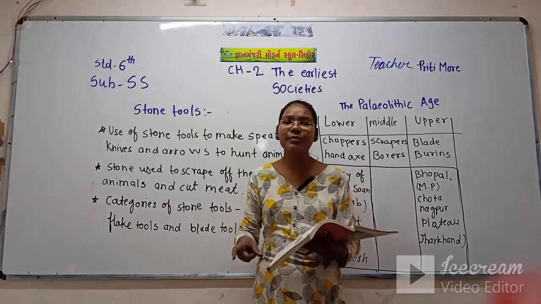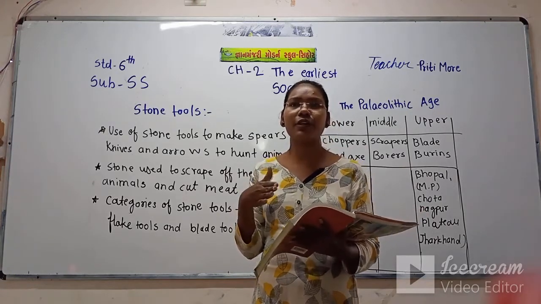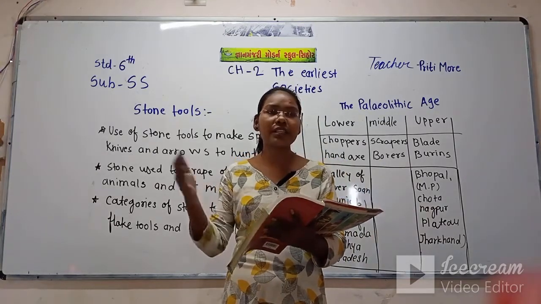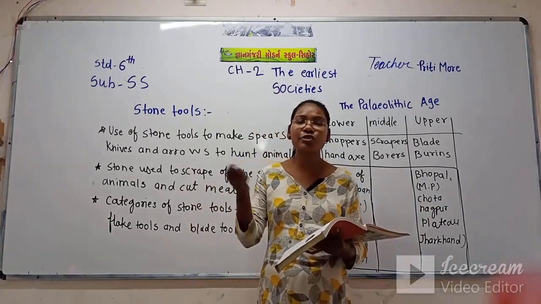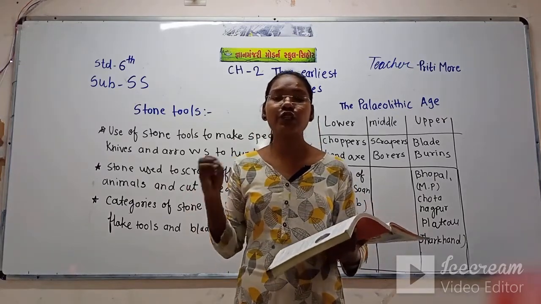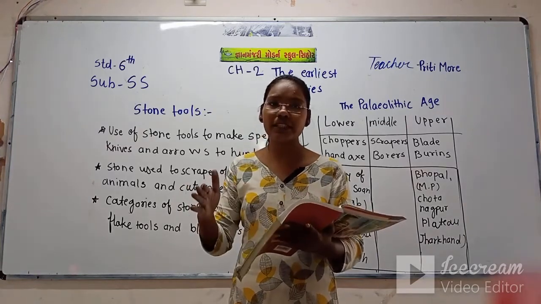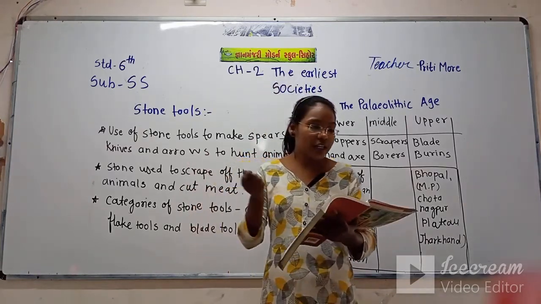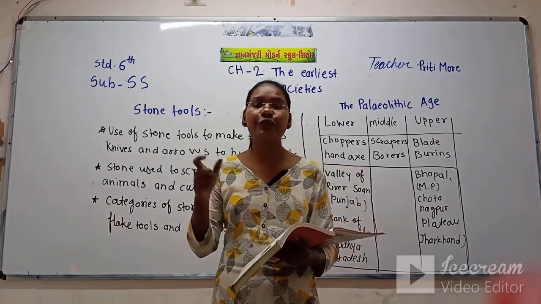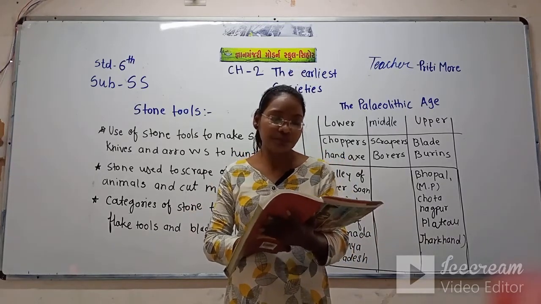For hunting animals they used stone tools, and for cutting trees, chopping trees and scraping skin. If they hunted animals, they had to remove the skin of the animal, and they used to eat the meat. So for chopping the meat and scraping the skin and bark, they used tools made of stone.